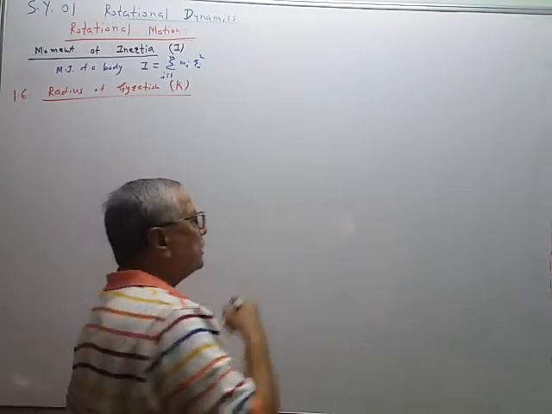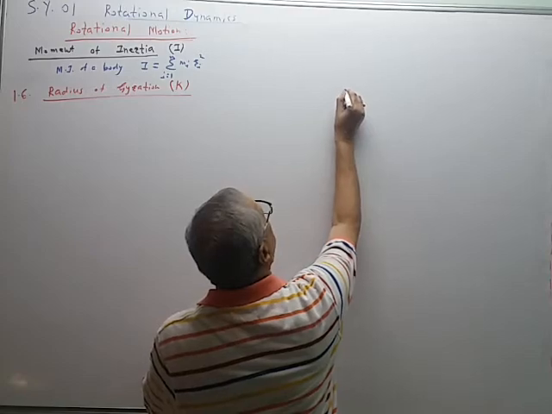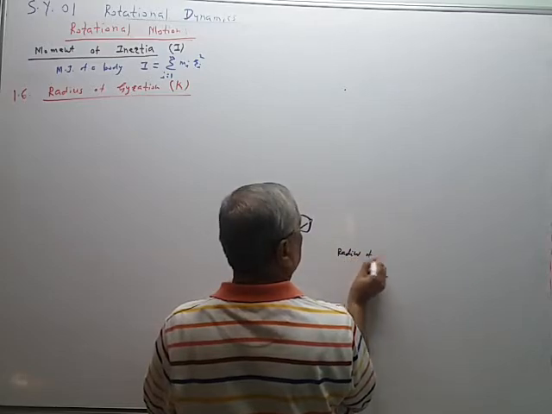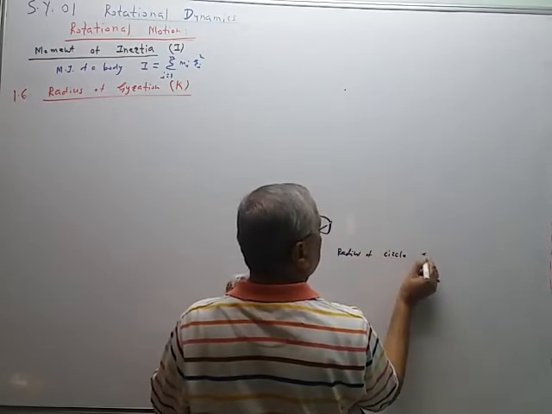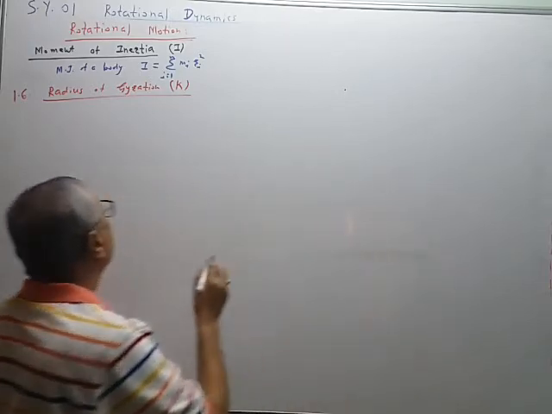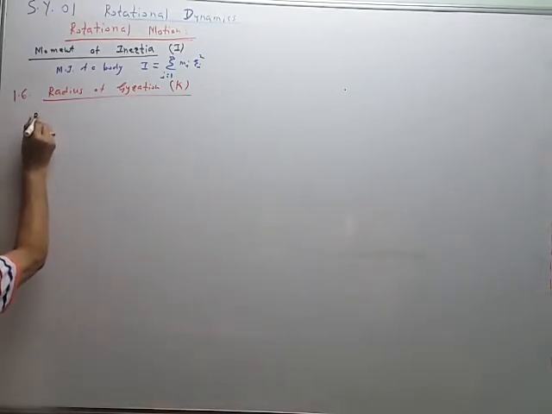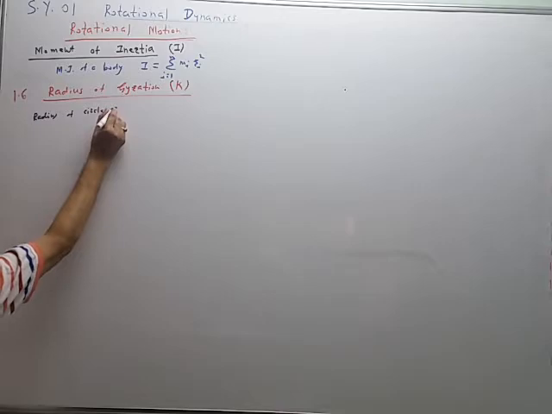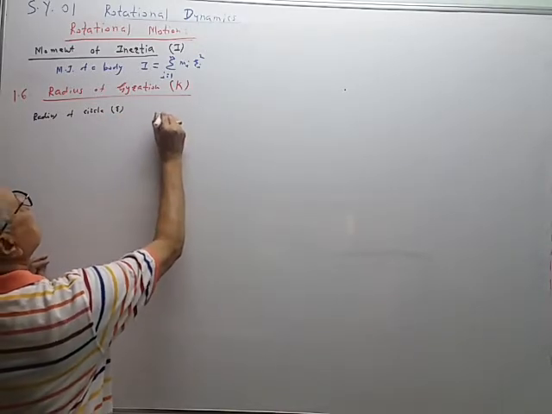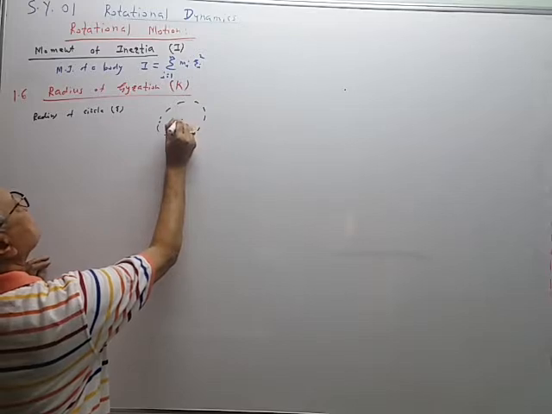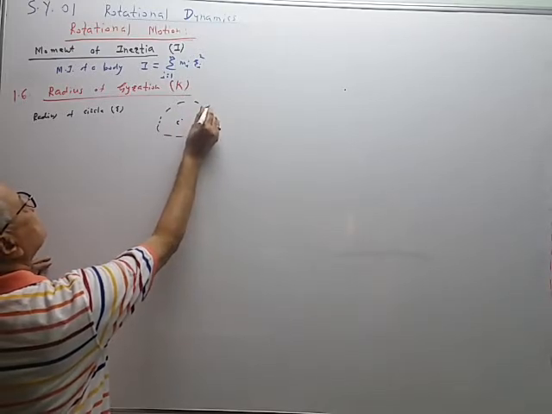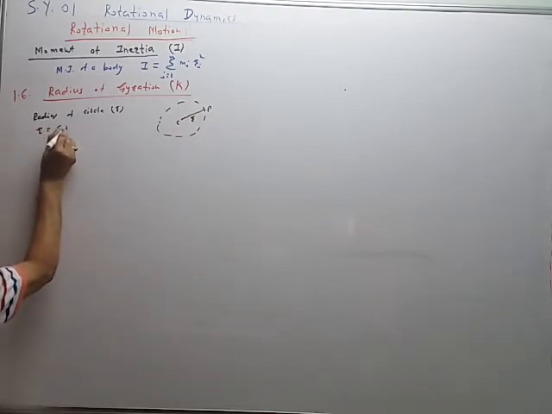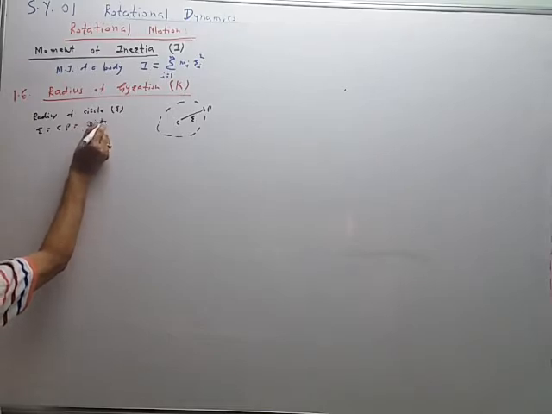So what is meant by radius of gyration? So we know the meaning of radius of the circle. Radius of the circle r. So if this is a circle, then this is the center C, this is the point P on the circumference like this. So this distance is called r. So r is equal to CP. This is the meaning of radius of the circle.